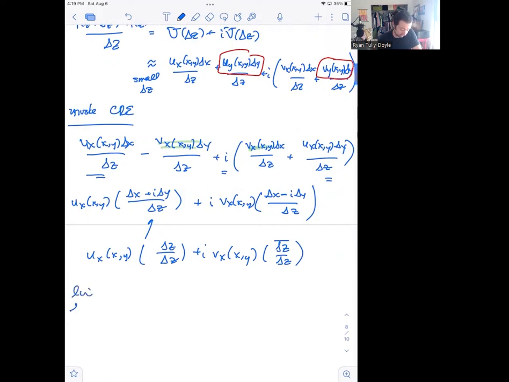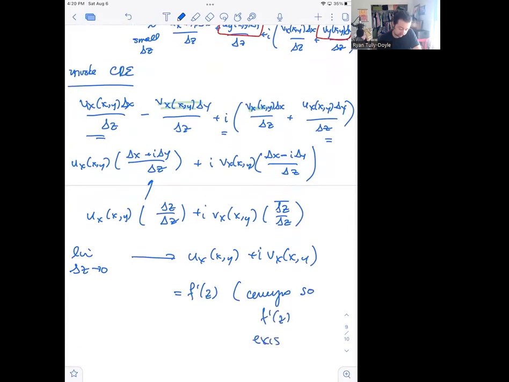Now take the limit as delta z goes to 0, and you get ux(x,y) plus i times vx(x,y). And that, as we know from the previous computation, is an expression for f prime. Or more precisely, we can say that this converges, so f prime of z exists. This is just replicating the formula that we got for f prime in the previous direction of the proof.